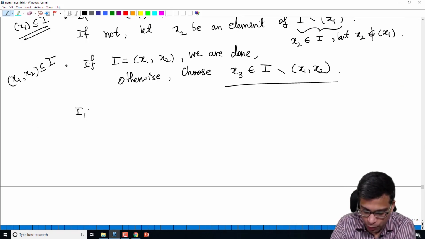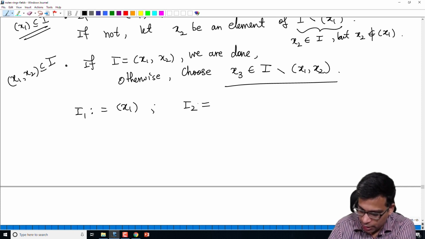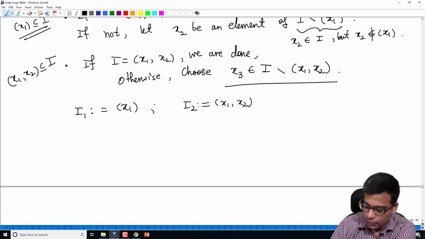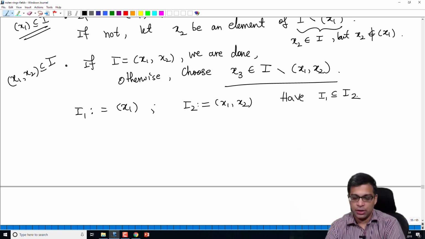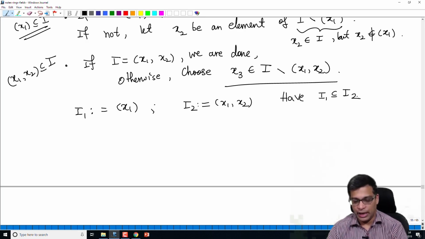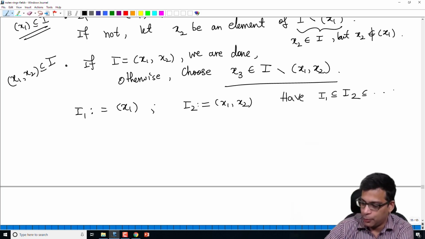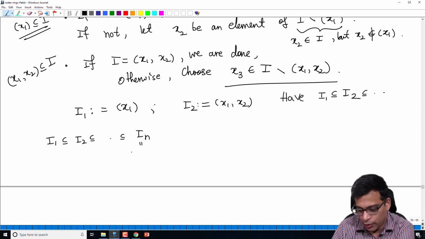So I'm going to define I1 to be the ideal generated by x1. I'm going to define I2 to be the ideal generated by x1, x2. So remember, I1 is contained in I2, because I1 is just generated by x1, and I2 is generated by x1, x2. So every element in I1, which is a multiple of x1, is already in I2. And now you can see that we can keep doing this. Let's say we have constructed I1, I2 up to In. How do we construct In? It is generated by x1 through xn.